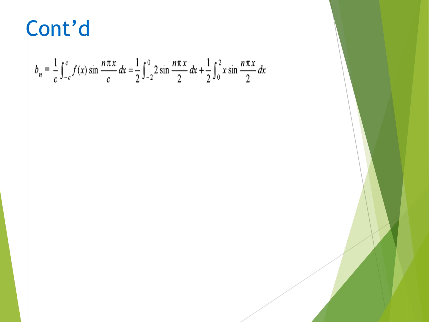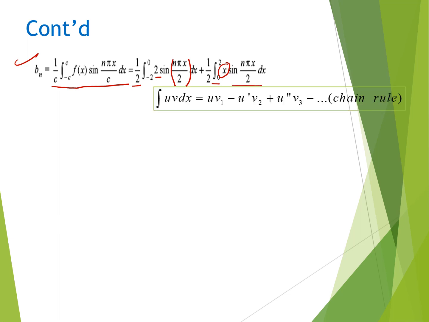Now for the value of bn, the formula is 1 by c integration from minus c to plus c f(x) sin n pi x by c dx. Substituting the values of c, we get 1 by 2 integration from minus 2 to 0, where the function value is 2, sin n pi x by 2 dx, plus 1 by 2 integration with limit from 0 to 2, where the value of the function is x, sin n pi x by 2 dx.